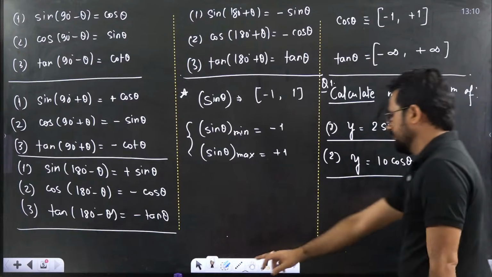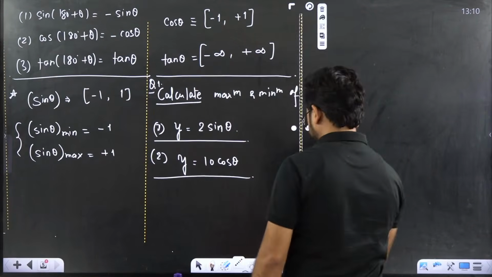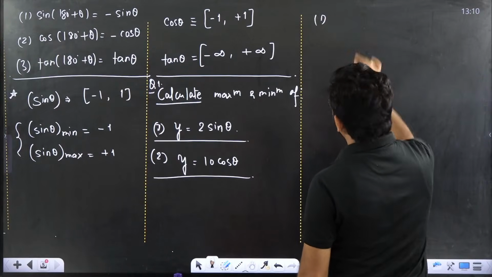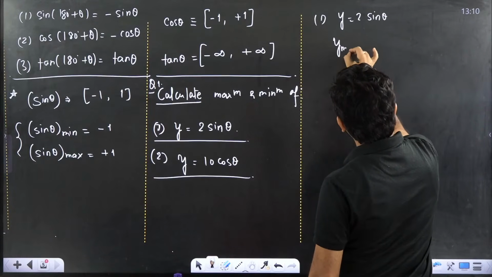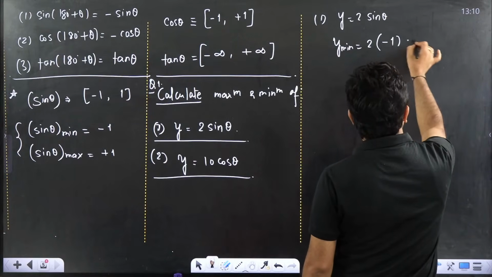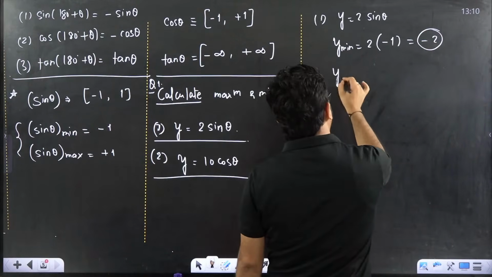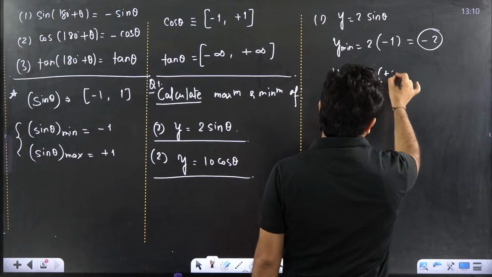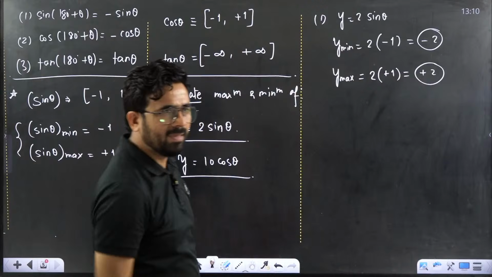Very simple. You can say, sir, here we can do one thing. First part, y equal to 2 into sin theta. When I am asking y minimum value, you will say 2 is constant. What is sin minimum value? -1. So what is the value? Minus 2. That is the answer. Similarly, if I am asking y maximum value, you will say 2 into the maximum value of sin theta, plus 1. So that is equal to plus 2. It is the minimum and maximum value. Everyone is clear? Very good.